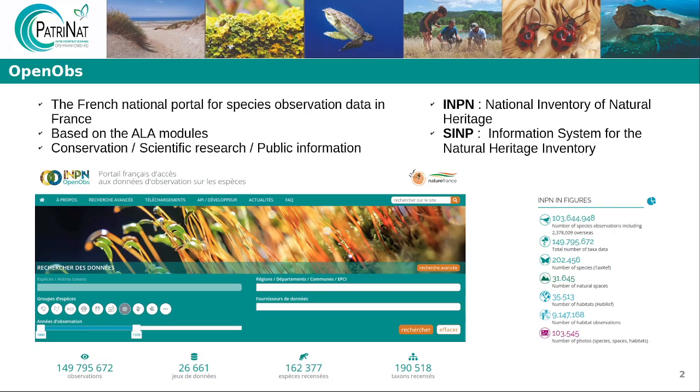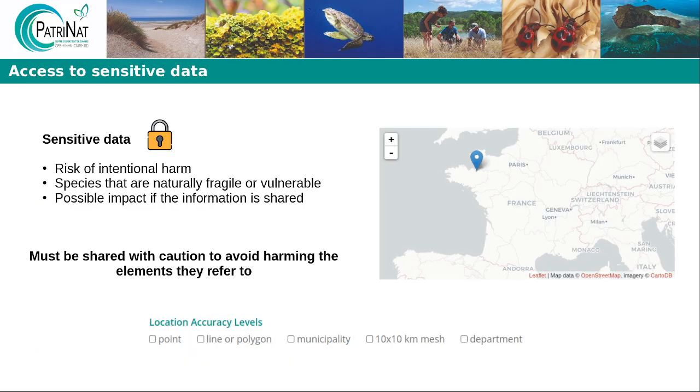The dissemination of biodiversity data is essential for conservation systems, scientific research, and for public information. However, some species require special protection. I'm talking about sensitive data records, and they concern species that present a risk of intentional harm, species that are naturally fragile or vulnerable, and those for which sharing the information could have negative impacts. These sensitive records are available in OpenOps, but with blurred location.